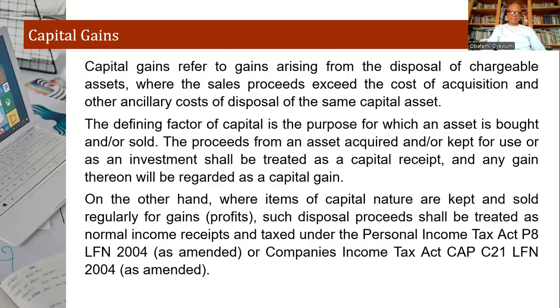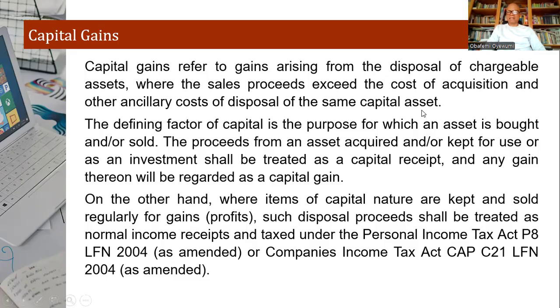What is capital gains? Capital gains refer to gains arising from the disposal of chargeable assets. That word is key. Not just any asset, but chargeable assets. That is where the sales proceeds exceed the cost of acquisition and other ancillary costs of disposal of the same capital asset.